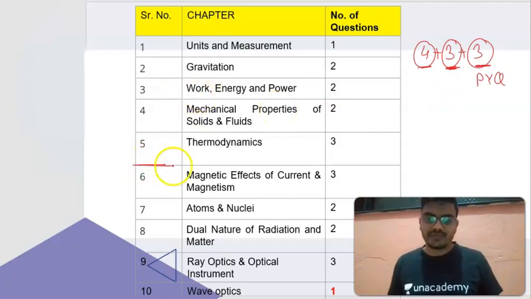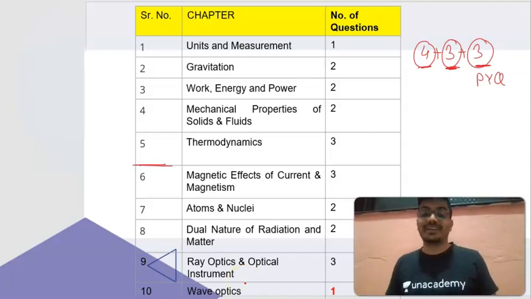I am completing these 5 chapters, and for the class 12th, these are the 5 chapters, that is from the magnetic effect of electric current and magnetism. Secondly, atoms, molecules, atoms and nuclei, dual nature and radiations of matter. Third, ray optics and optical instruments, and wave optics, that is the last chapter, which has only one or two questions you can expect.